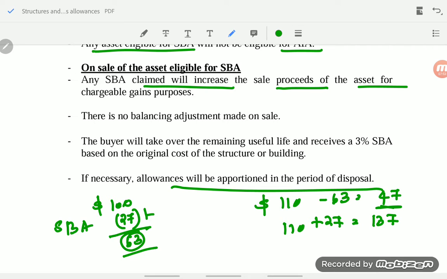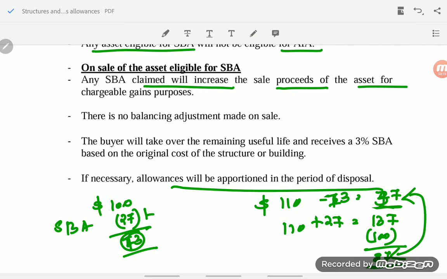Then they will minus the original cost. So the gain comes to, I think here I am wrong, 100 minus 27 is 73. See, 73. If I minus 73, this is 37. See, both are the same.